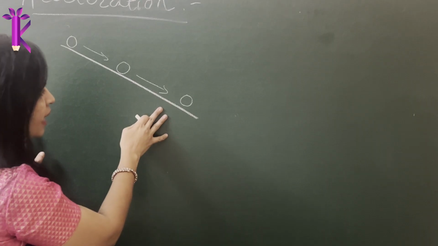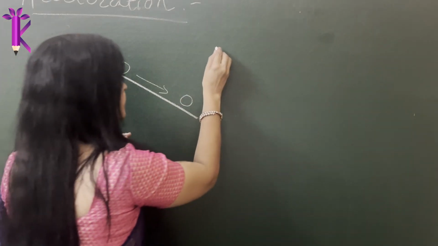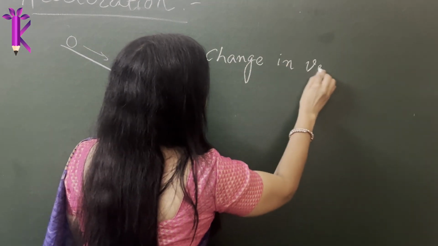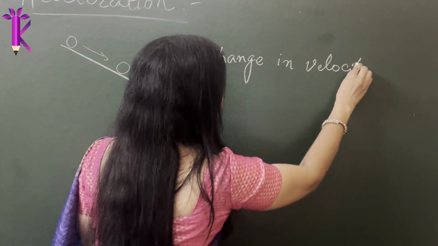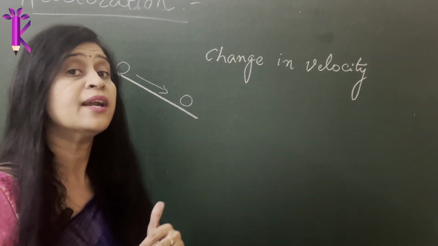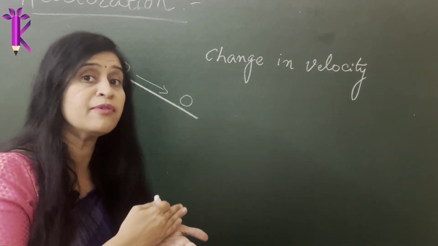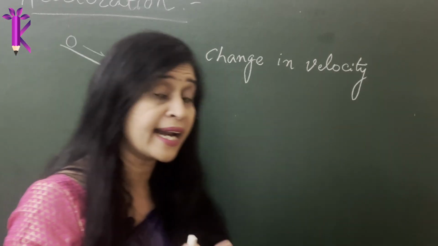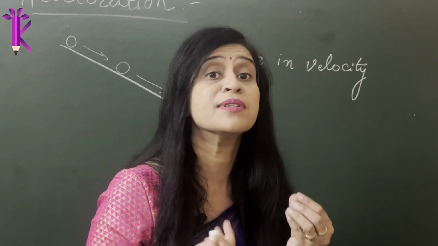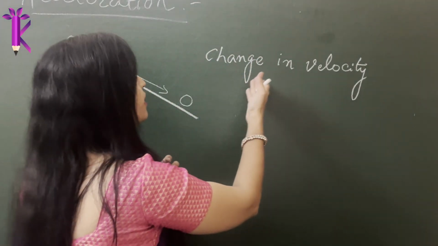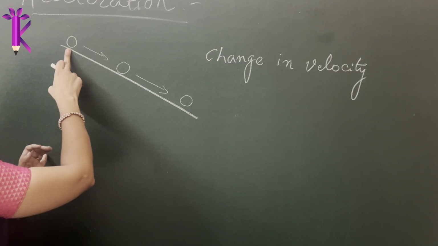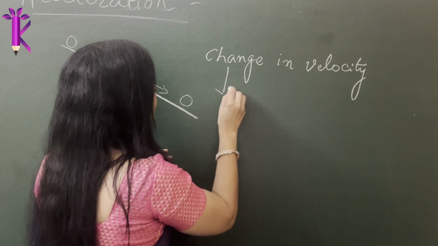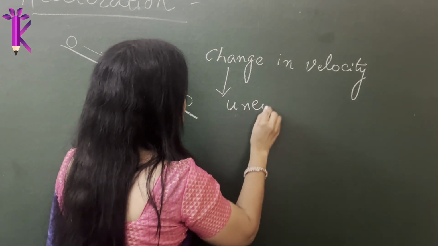So he saw that the change in speed, I repeat, the change in speed or velocity, let's call it velocity, the change in velocity. I'm using speed and velocity interchangeably here because I'm not taking into account the direction. I'm just talking in terms of the magnitude. So the change in speed or the change in velocity of this point object, which was made to roll down an inclined plane, was in fact covering unequal distances,